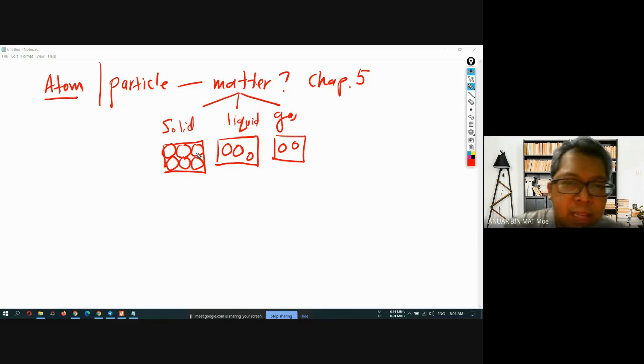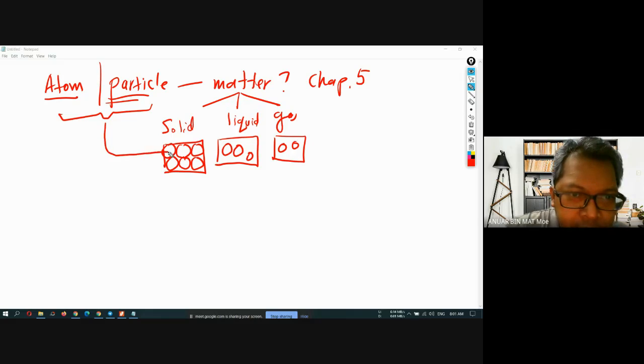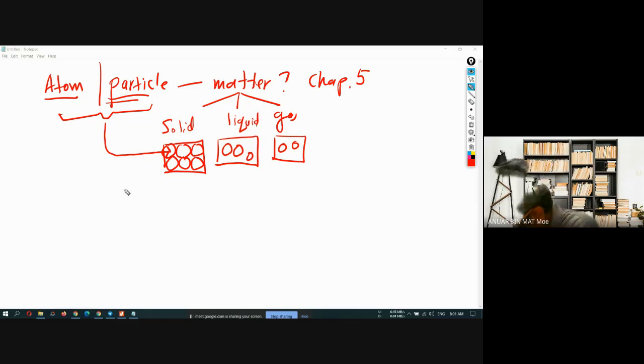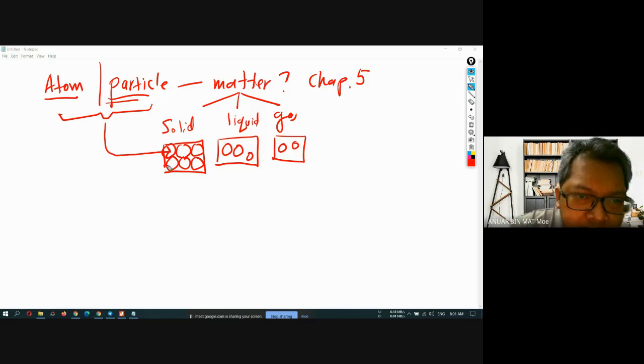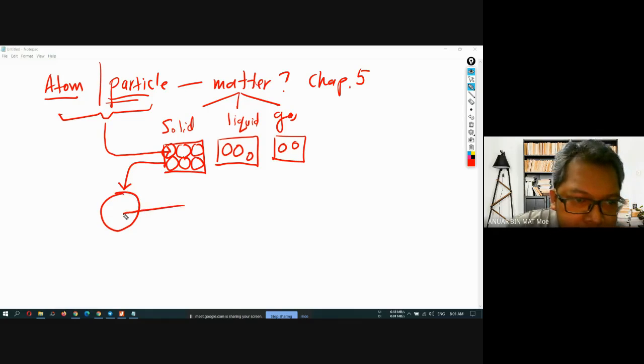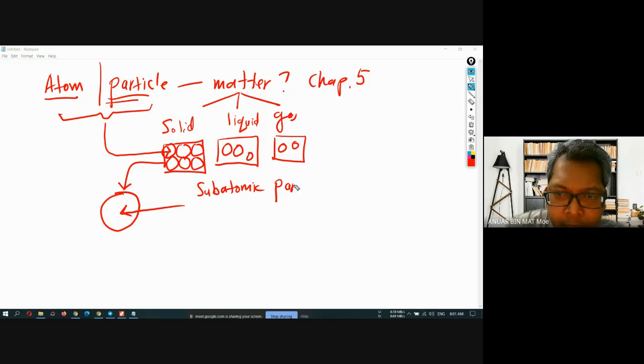In Chapter 6, each of the particles here, or we call it an atom, is a single, small individual atom. Can you understand this? So this is an atom. Inside the individual atom, you must understand the subatomic particles, meaning the parts inside a single atom.